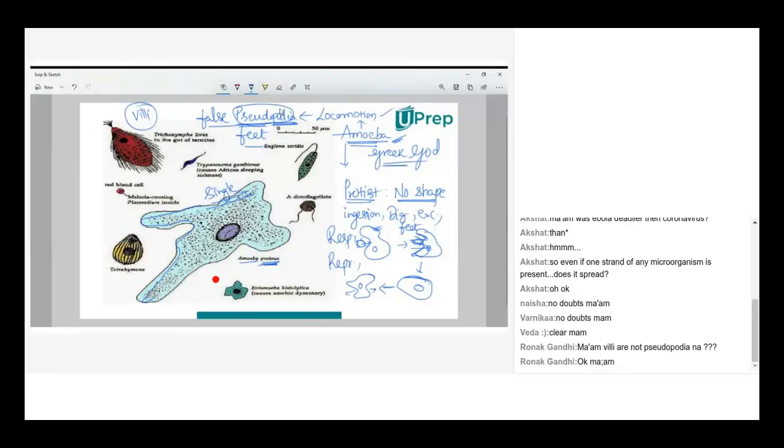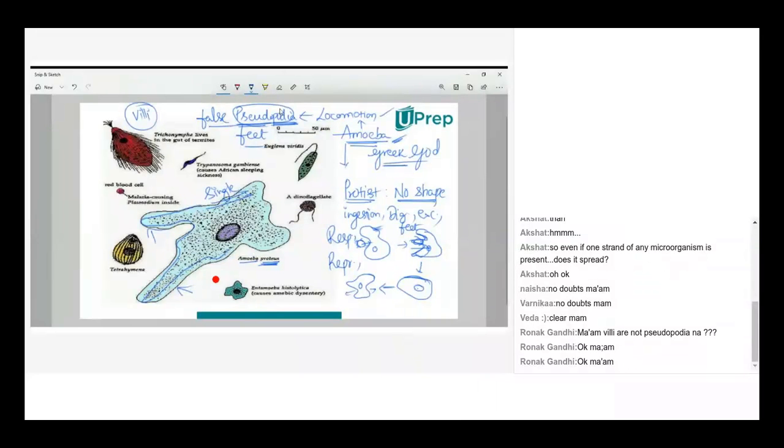These projections in a later stage may be withdrawn by the amoeba. So these projections are pseudopodia. Villi are a different concept. Villi are made up of cells and tissues, which absorb in the intestine and all, for absorption purposes. Those are different concepts. Okay. Don't get confused with the structure.